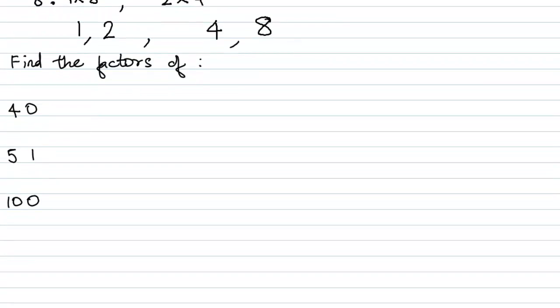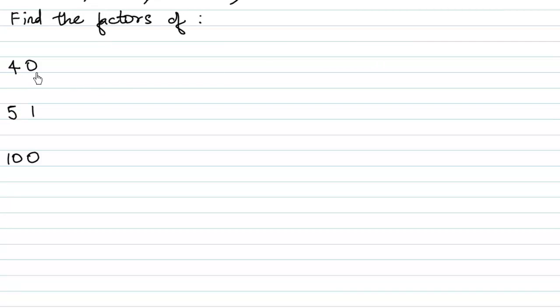Now let us find the factors of 40. The factors of 40, of course, are 1 and 40 itself, since 1 40s are 40. Remember, take any natural number other than 1, and it will have at least 2 factors, 1 and the number itself. So 1 and 40 are factors of 40, because in the table of 1 and in the table of 40 we do get 40.